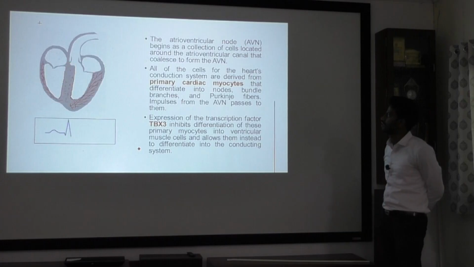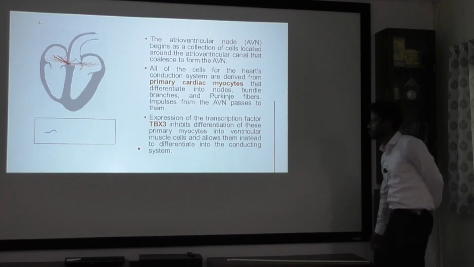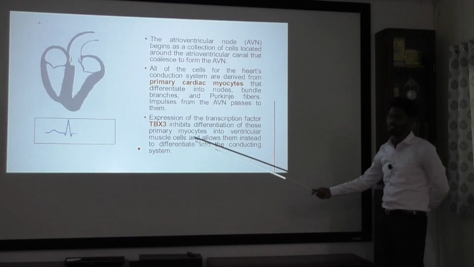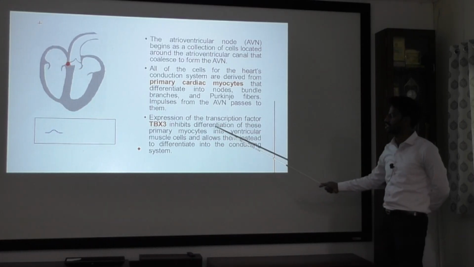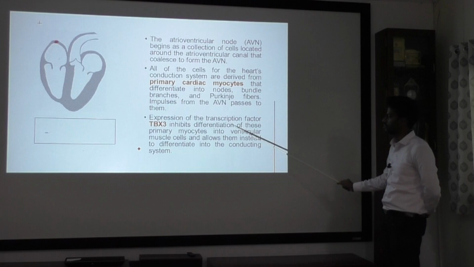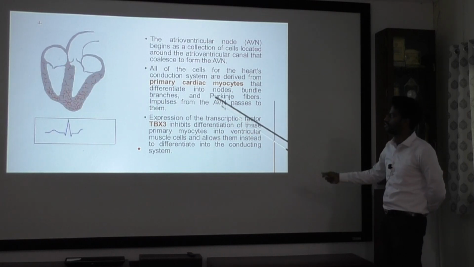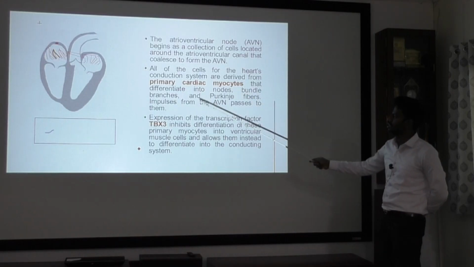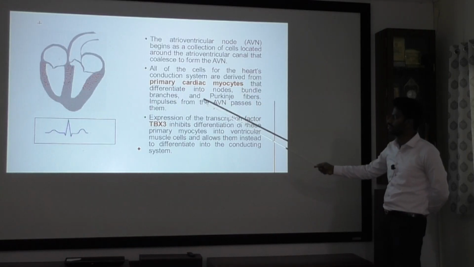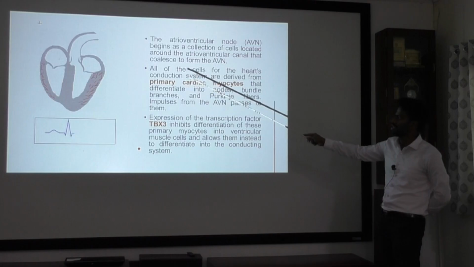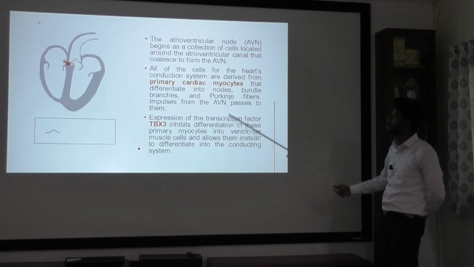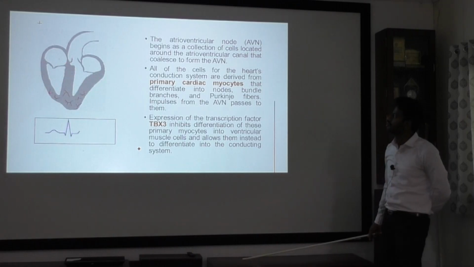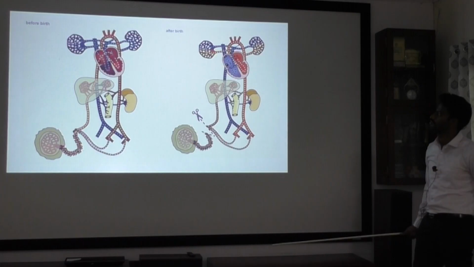Then the AV node. The AV node is formed because of the transcription factor TBX3, which inhibits the differentiation of primary myocytes to ventricular muscle cells. It inhibits the formation of muscle cells, so they form your conduction system like nodes, bundle branches, and then Purkinje fibers. So the impulse will transfer from the AV node to the Purkinje fibers and all. So this is the conduction system.